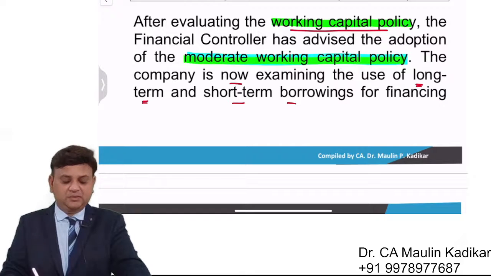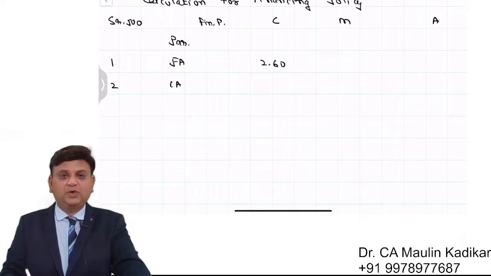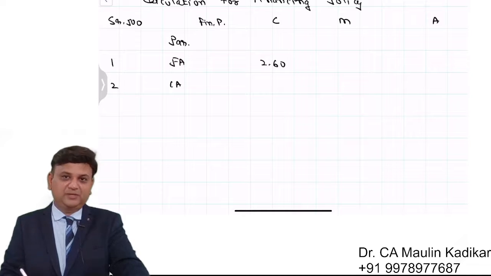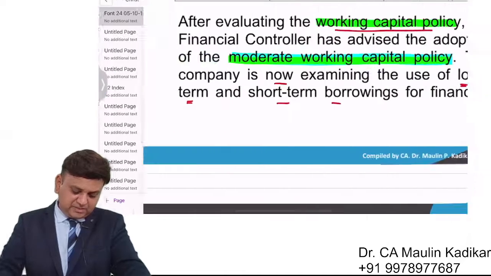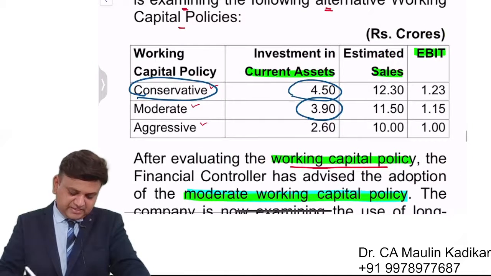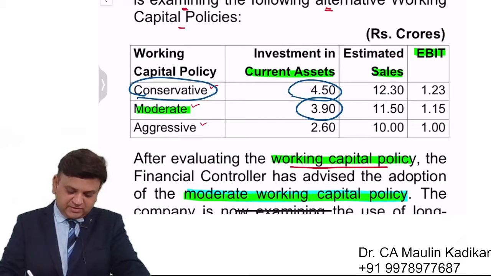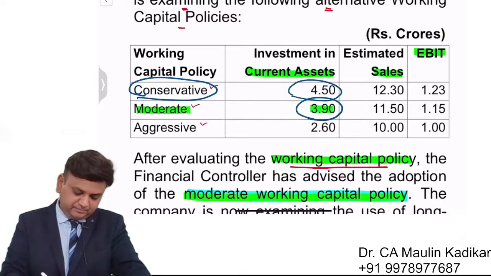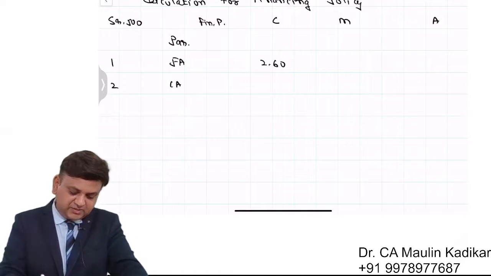So if the moderate working capital policy is adopted, the current assets investment will be 3.9. So we are required to take the current assets investment as 3.9.